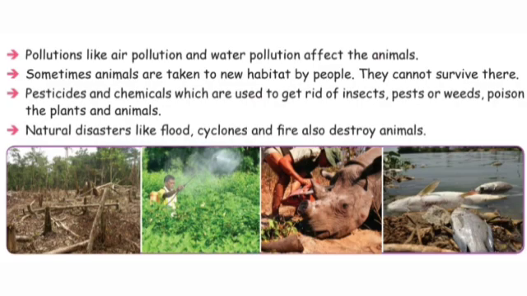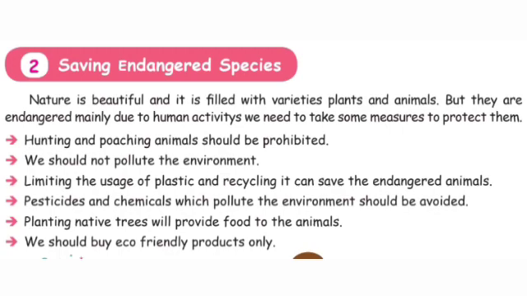Okay children. The next topic is saving endangered species. How do we save the endangered species? We have to see some steps. Hunting and poaching animals should be prohibited. We should not pollute the environment. Limiting the usage of plastic and recycling it can save the endangered animals.